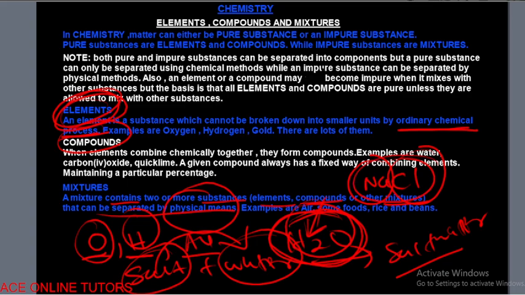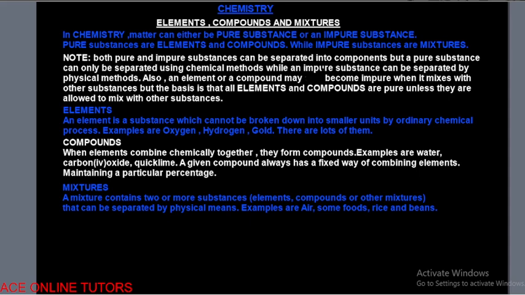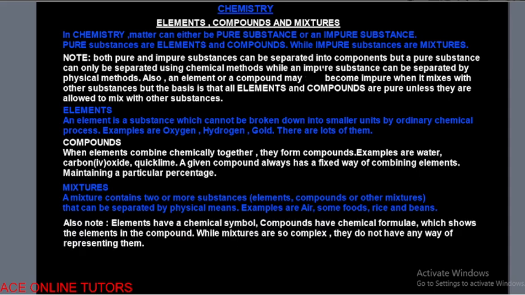Because they have told us from the beginning, where is it? They told us from the beginning that pure substances are either elements or compounds. So whenever you see an element, you are sure that it is a pure substance. Whenever you see a compound, you are also sure that it is a pure substance. So it is only mixtures that are not pure substances. So look at this. This is what I just said. Elements have a chemical symbol, compounds have a chemical formula.